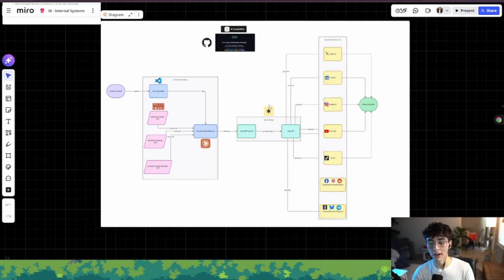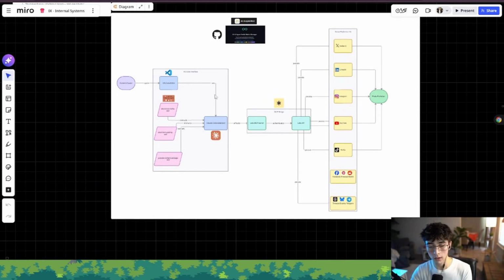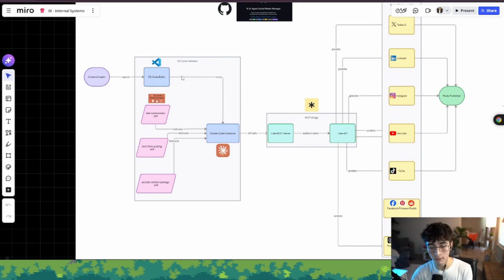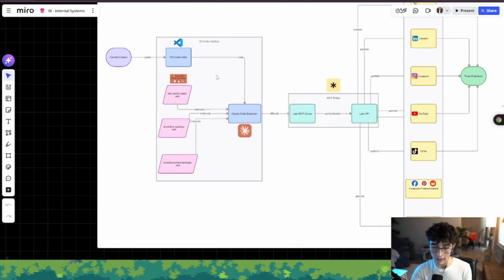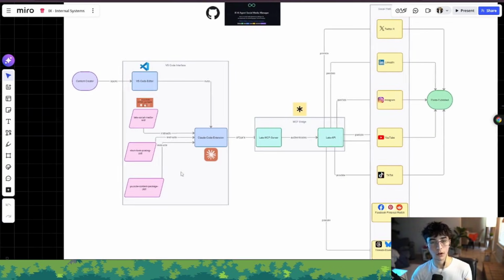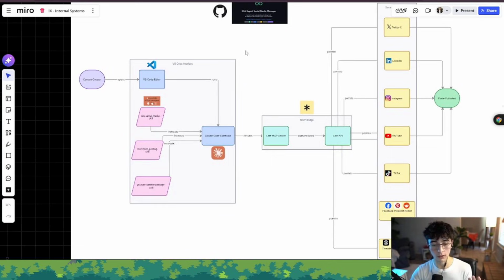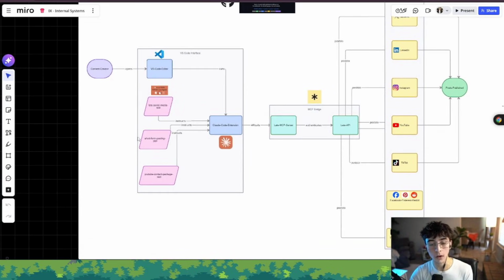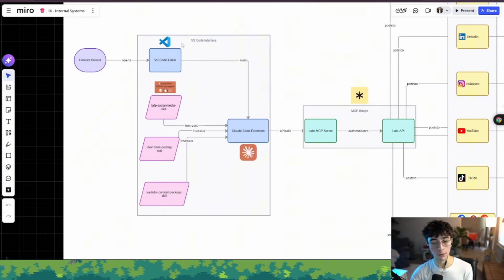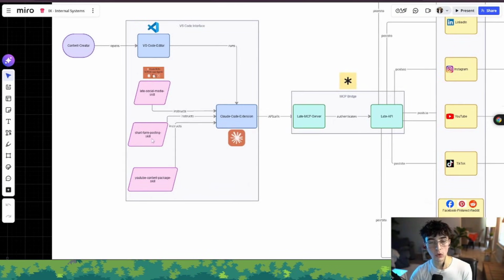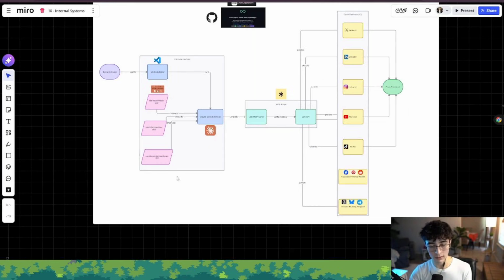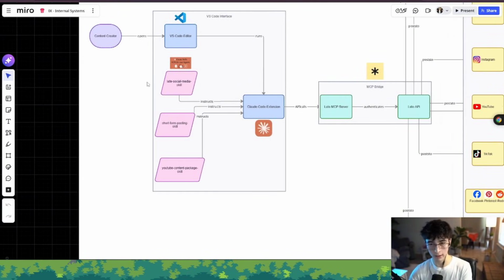All right, so now that we are clearer about the 3 pieces that make this system work, that is the AI brain, the bridge, and the skills, we're ready to go. This video is going to be broken down in 3 pillars. We're going to start by setting up our developer interface with VS Code and connecting it to our AI, that is Claude Code, and setting up the whole system with the skills and training the AI.